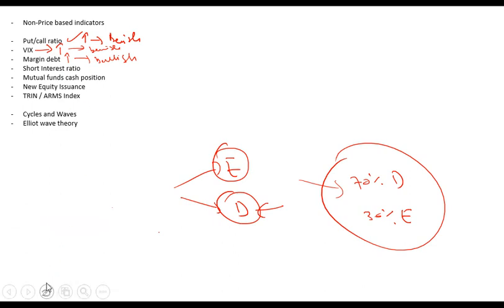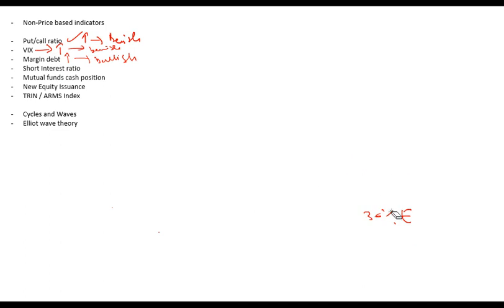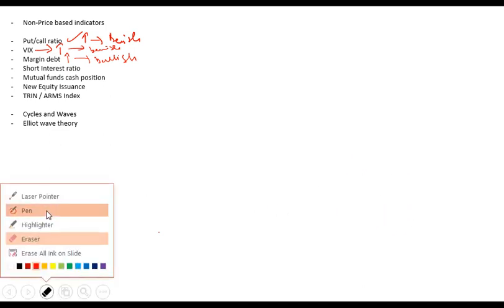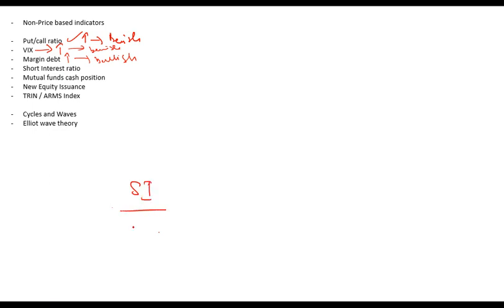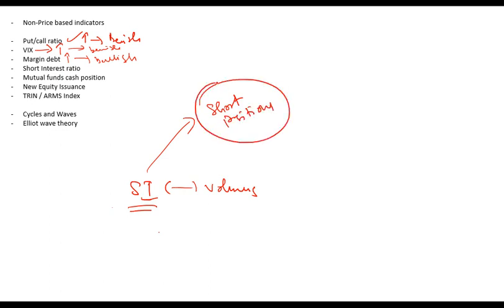Then short interest ratio. So what is short interest ratio? Short interest ratio is a ratio of short interest to volume. So if you compare short interest with volumes and you take a ratio of those, that is known as short interest ratio. Now the question is, what is short interest? Short interest is a measure of short positions. That is how many short positions are there in the market, or what is the magnitude of short position.